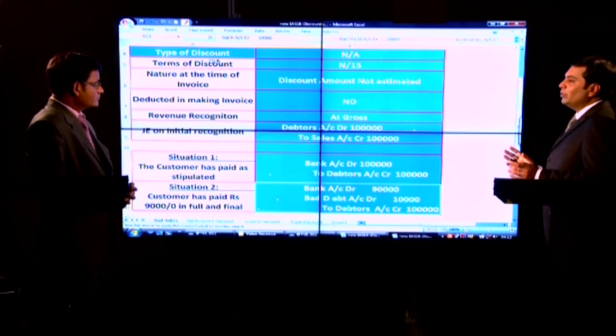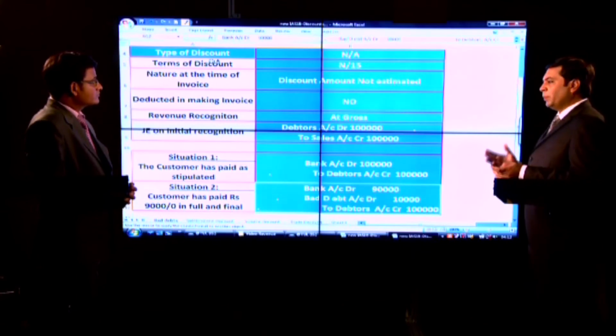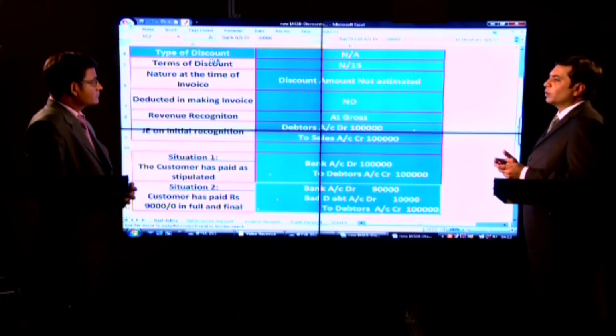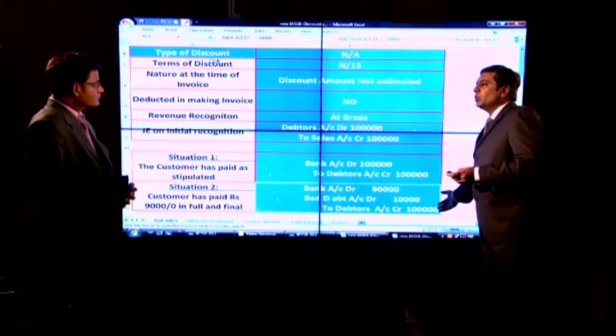This is the accounting treatment in case where there is no discount policy and the customer is paying as stipulated or falling short of paying the stipulated terms. So the difference, if arising at all, will be debited to bad debt account.